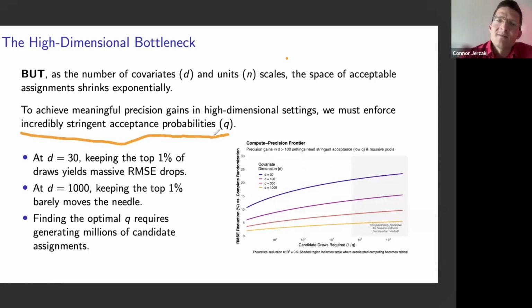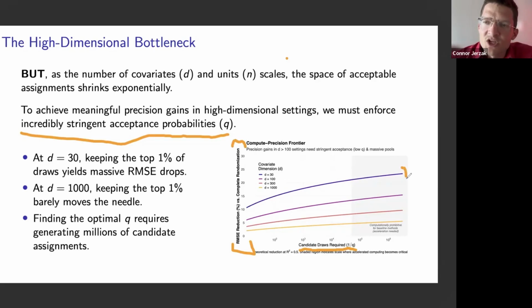What this means is that if we gain additional covariates, as we move to a more high-dimensional regime, we'll need a greater and greater computation involved to get randomizations that bring the same sort of precision gains that we talked about a minute ago. So we have this compute precision frontier graph down here, where on the x-axis, we have the number of candidate draws required before we get an acceptable randomization below a given threshold. And then on the y-axis, we have the mean squared error reduction versus complete randomization, where no re-randomization was done.